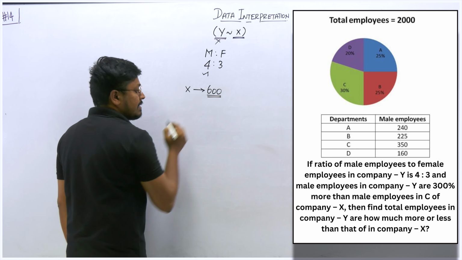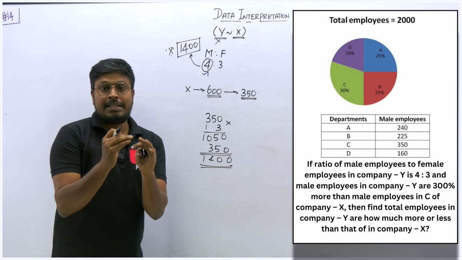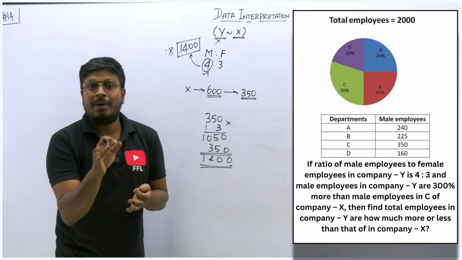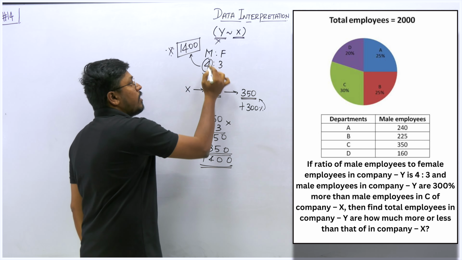They have given a ratio 4:3, and this male ratio 4 is 300% more, right? That word more is important. So 300% more than the male employees working in department C of company X. Company X, department C, male employee is 350. So 350 plus 300% of 350. 300% of 350 will be 1050. So add this 350 again because it is more. So 1050 plus 350 will be 1400. So 1400 will be the total number of male employees of company Y.